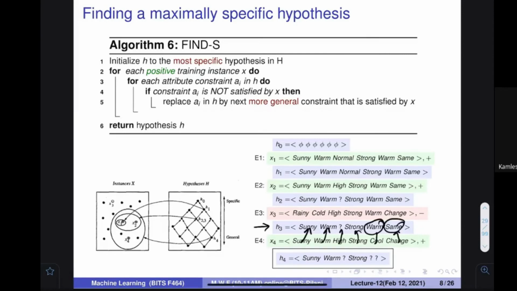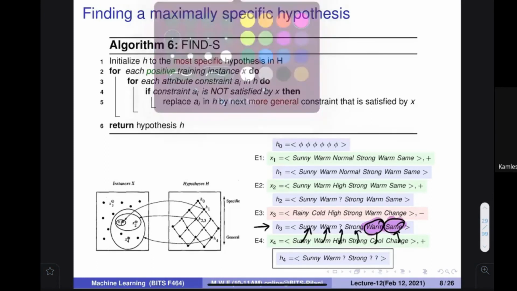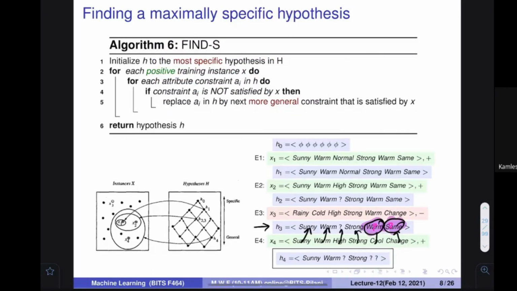So again, what would I do? Can anybody suggest what I would do? Here I would put what? Question mark. I would put a question mark. Two question marks are here, and the remaining thing is fine. So on all the three positive examples, this hypothesis is going to give me positive.